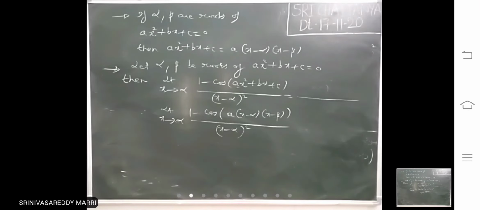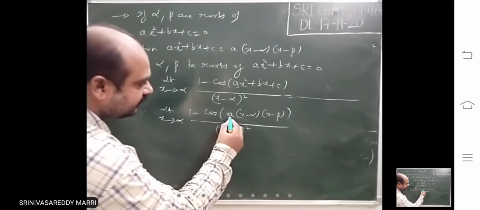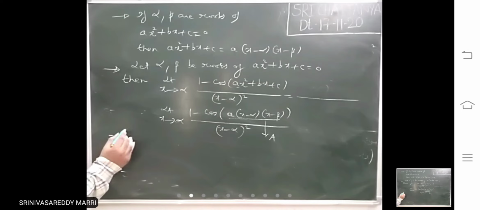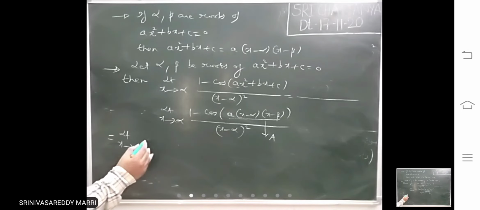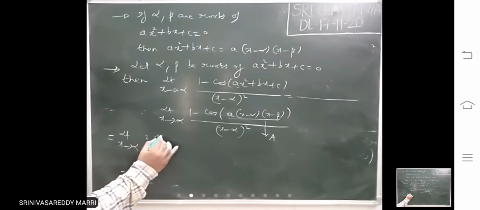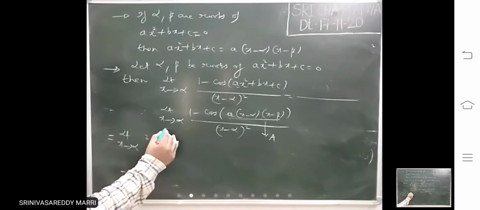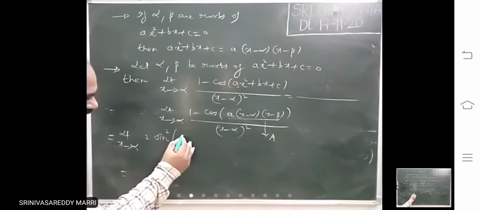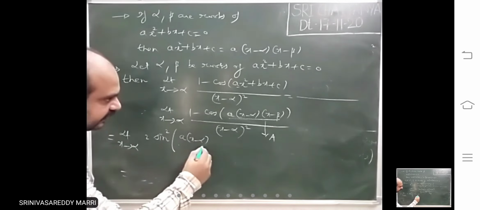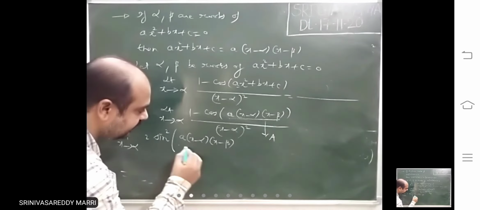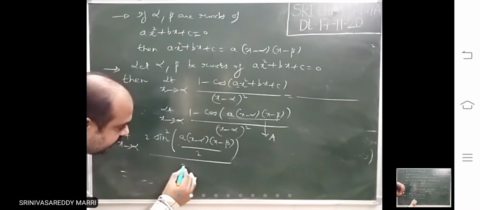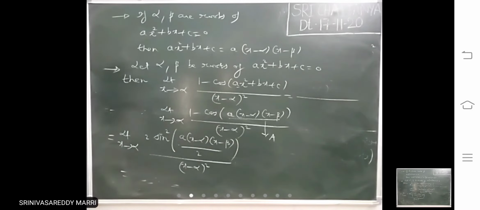I have written ax square plus bx plus c as a into x minus alpha into x minus beta. Now look at this angle, 1 minus cos a is there, you write 2 sine square a by 2 first. Always convert into sine and tan if possible, because standard limit is there for that. 2 sine square a by 2 divided by x minus alpha whole square, with a into x minus alpha into x minus beta.